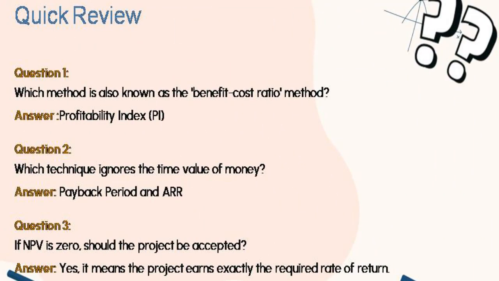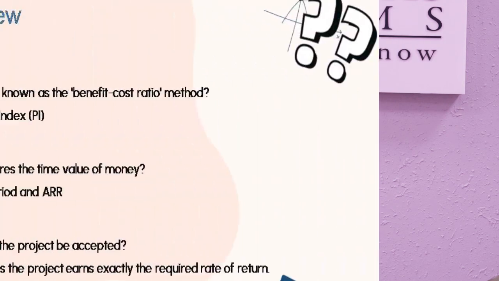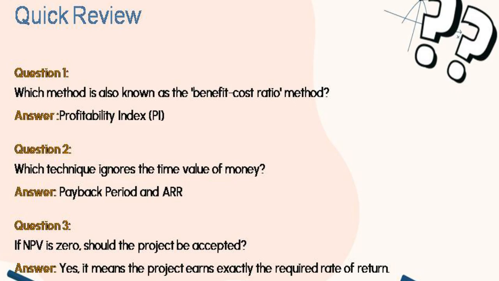So at last, we will discuss some questions with you. The first question is, which method is also known as the benefit to cost ratio method? The answer is the profitability index, because this index will tell what will be the advantage and what will be the cost. And if it is positive, we will accept the project. The next question is, which technique ignores the time value of money? As I told you earlier, our traditional methods, the payback period method and the accounting rate of return method, do not consider the time value of money.